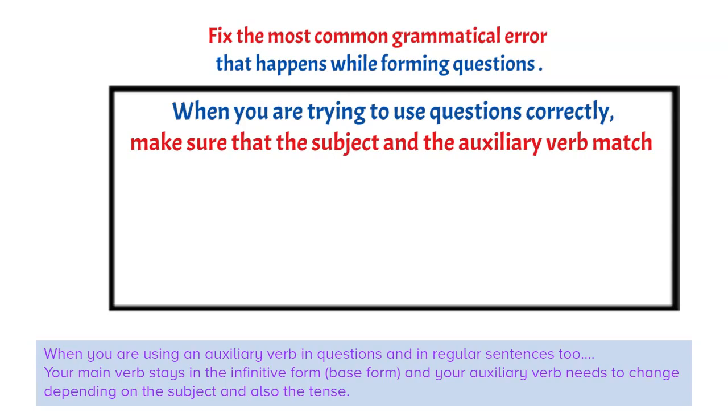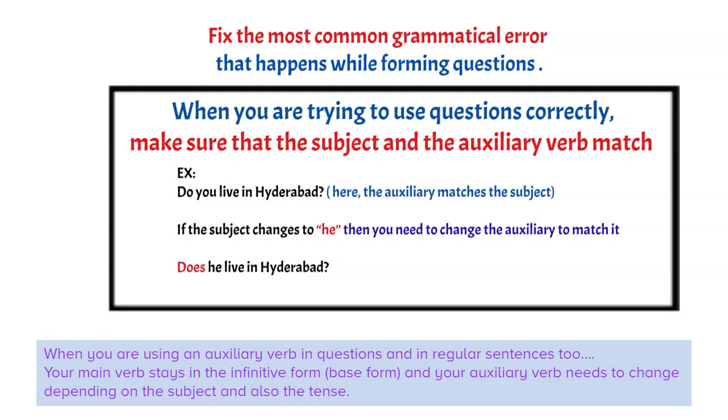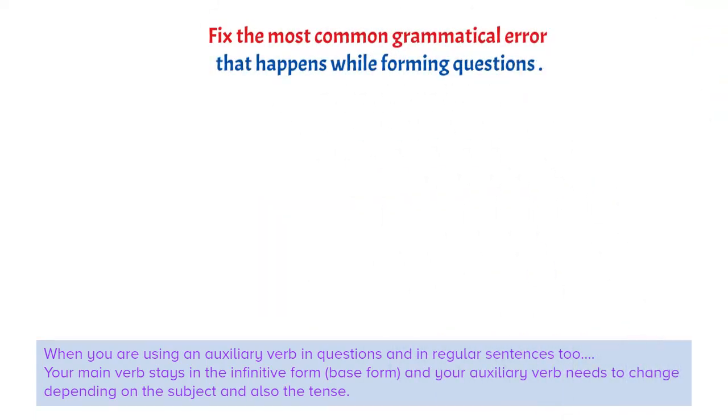Example, do you live in Hyderabad? Here, the auxiliary verb matches the subject. If the subject changes to he, then you need to change the auxiliary verb to match it. Does he live in Hyderabad? Similarly, please look at these examples. So, the relationship between the auxiliary verb and the subject is the one you need to pay close attention to.